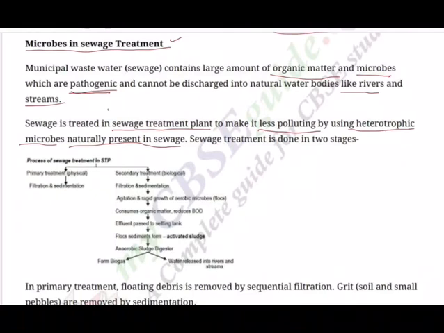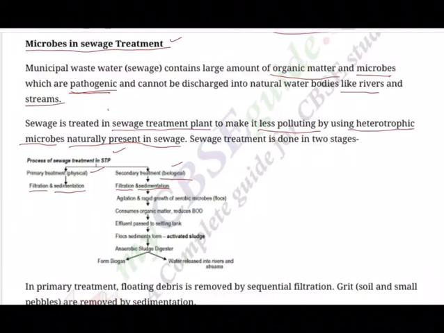So sewage treatment is done in 2 stages. The process of sewage treatment in STP, sewage treatment plant: one is the primary treatment, which is physical filtration. So there will be filters which will be physically filtering the things, and that's the filtration process. And then the sedimentation process. These are the 2 steps involved in primary treatment. And secondary treatment is our own biological treatment. So basically, the physical filtration will take place, then sedimentation will take place.